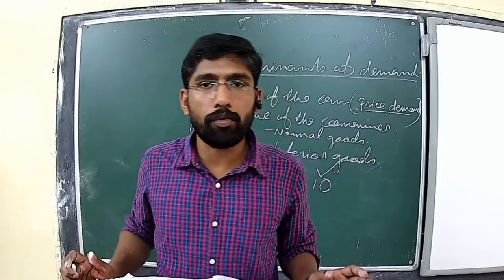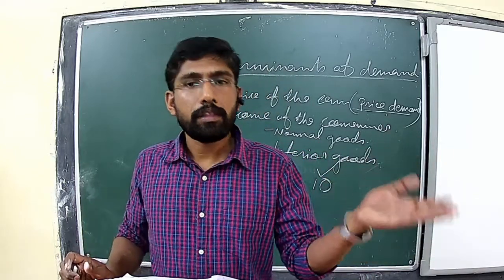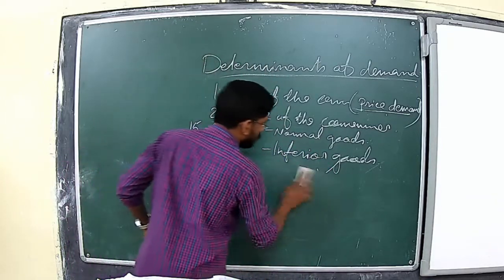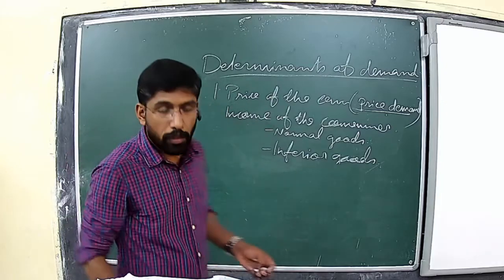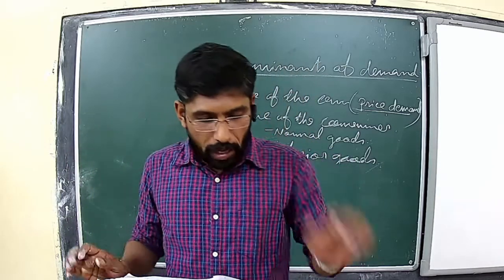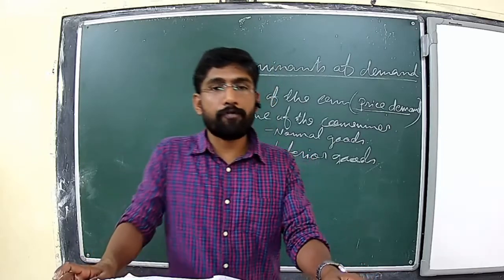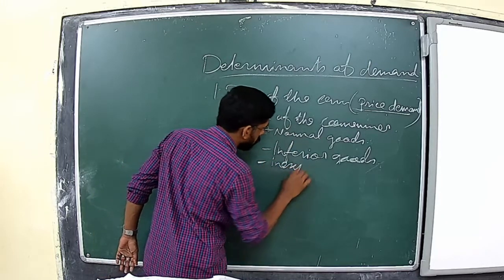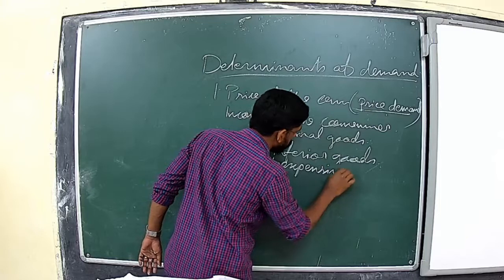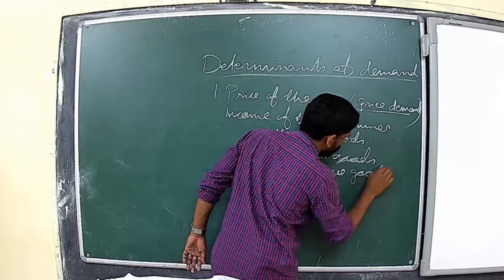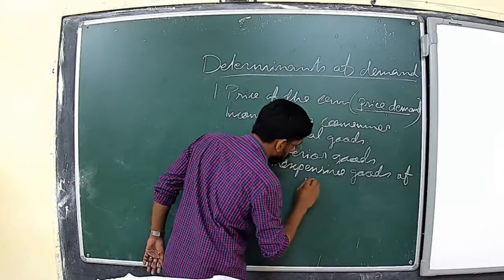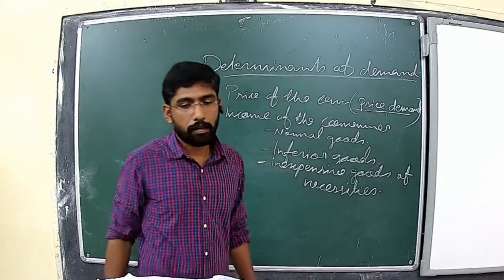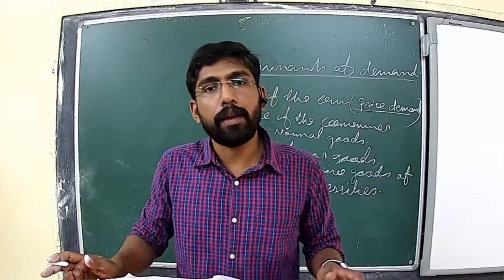Rice is a normal good. So when the income of the consumer increased, the demand for rice increased. Did you understand? Alright. So we talked about normal goods, inferior goods, and the next one is inexpensive goods of necessities. Alright, inexpensive goods of necessities.